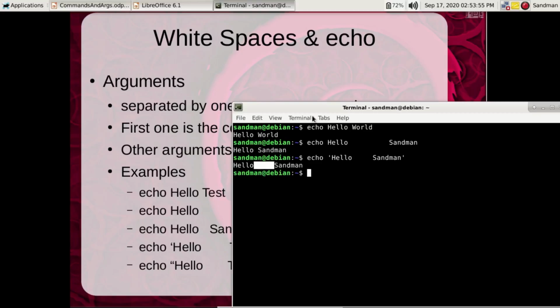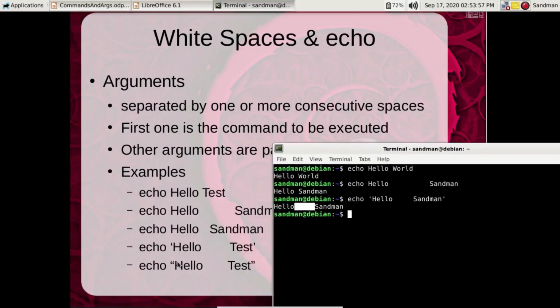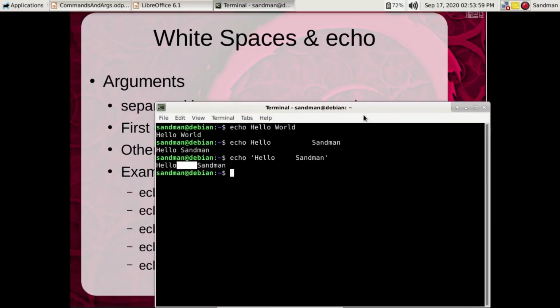We can even use the double quotes as stated here. Echo, double quotes, hello test, hello test. As you can see, the white spaces are being preserved. There is actually a difference between single quotes and double quotes, which we will study in next lectures.